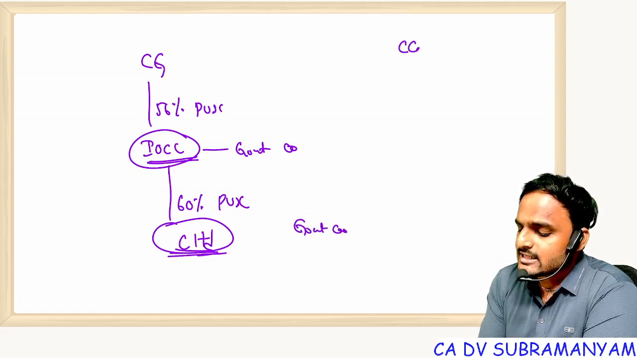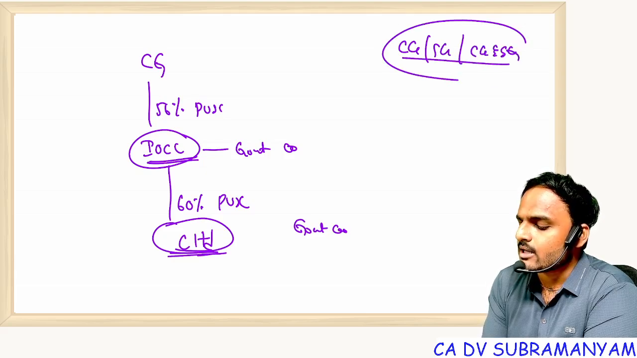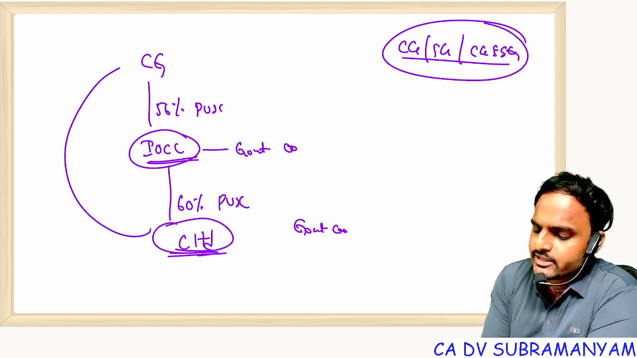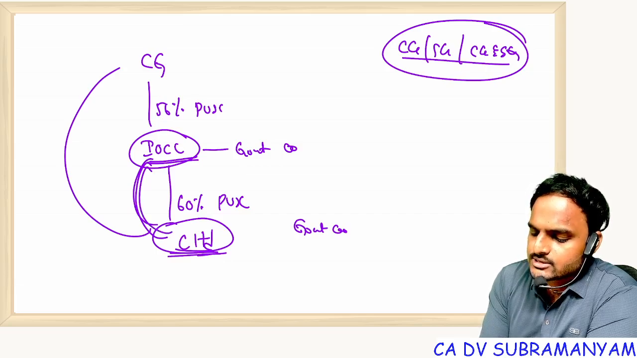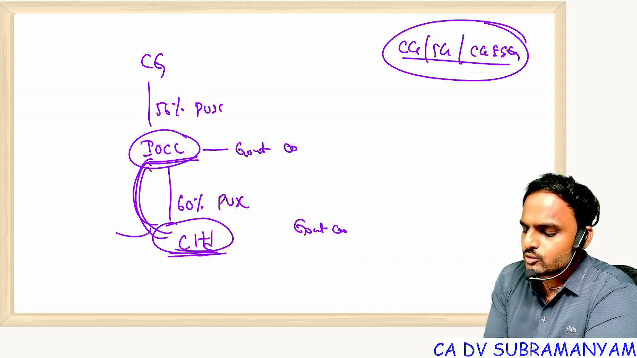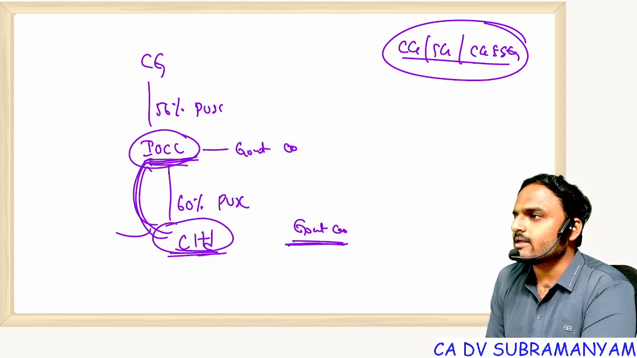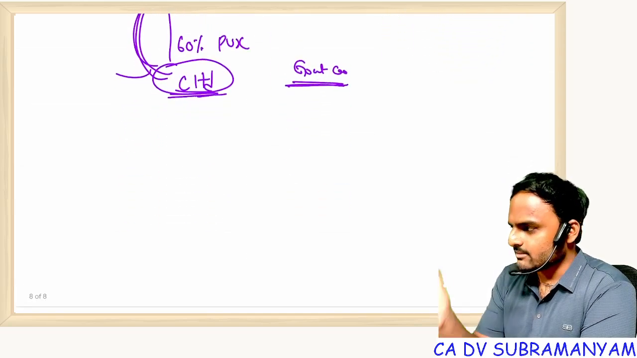Sir, you told only CG, SG, both CG and SG. No, I told you another part of the definition. Another part of definition is a company which is subsidiary to a government company. A company which is a subsidiary to government company is also a government company. Yes or no? Now, C Limited is a subsidiary to IOCL, so it becomes government company. Now you understood, right? Now let me ask you the question which came in the examination.